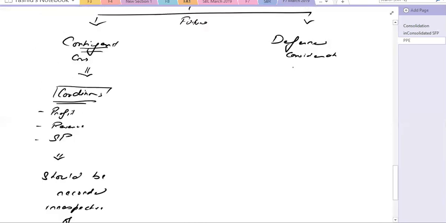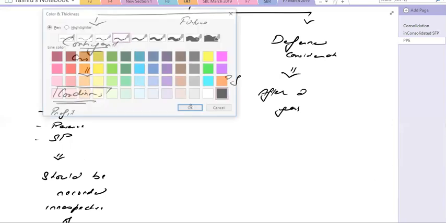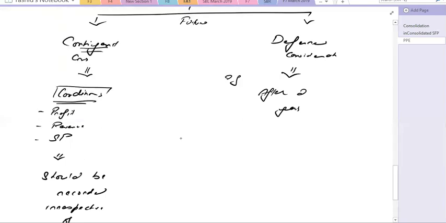Similarly, deferred consideration is, for example, if you say we will be paying you some further amount which is not dependent on any condition, say for example after 2 years. So both of these considerations belong to the future. If these considerations belong to the future, then obviously we need to calculate the present value.